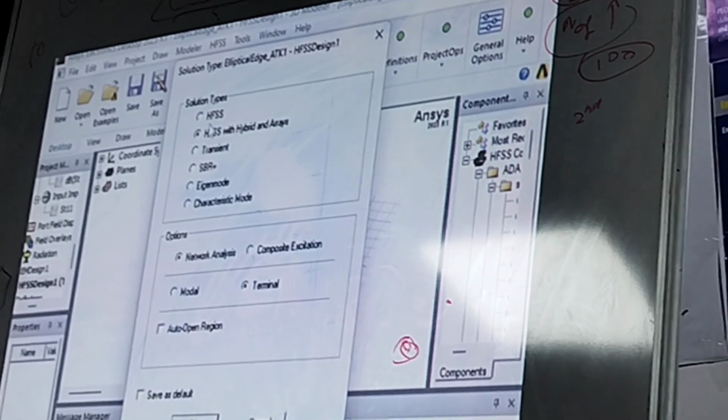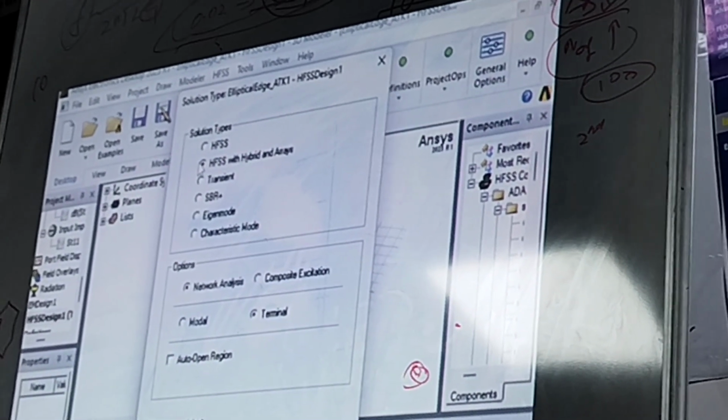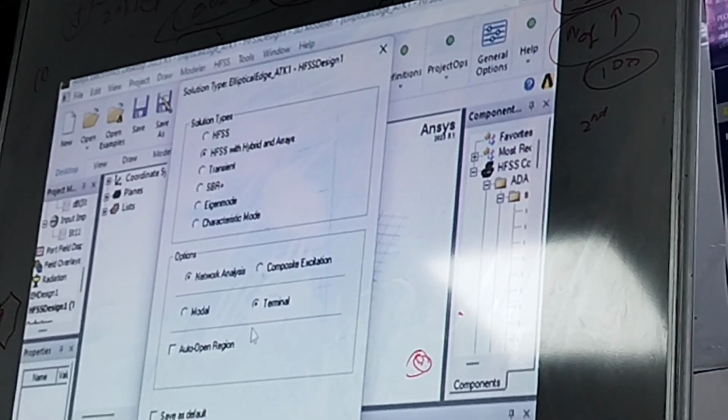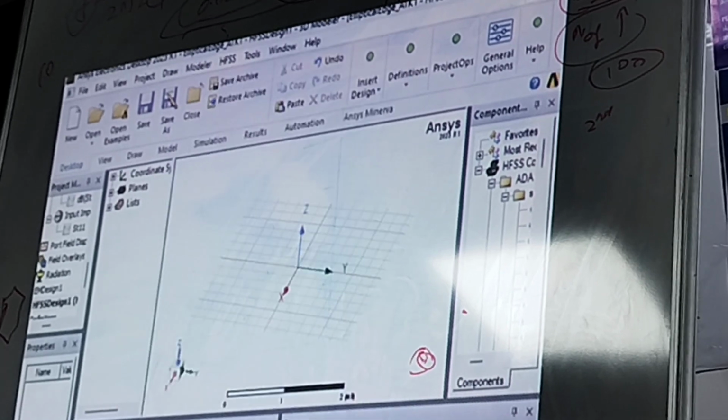For MIMO, are we still getting the accuracy of HFSS, right? Yes sir, we can still use it, MIMO is also in this option. Yeah. Okay.